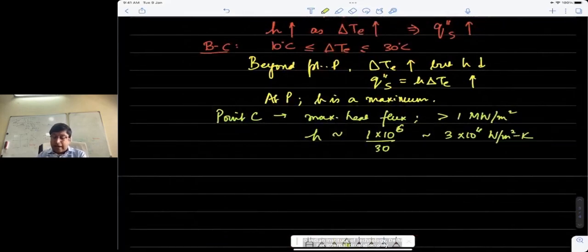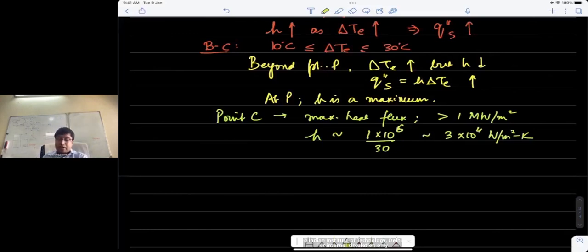So the heat transfer coefficient ends up being very high in this nucleate boiling zone. In fact, it is many orders of magnitude higher than any heat transfer coefficient that you would have encountered so far while solving problems in forced or free convection. Even in forced convection, you will never see a coefficient as high as this number.